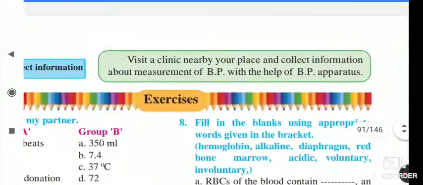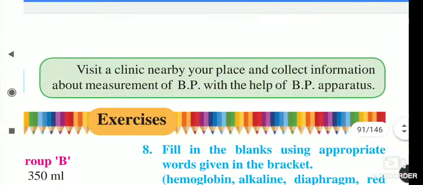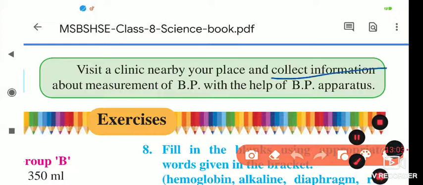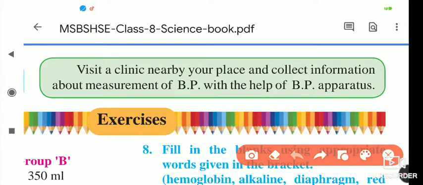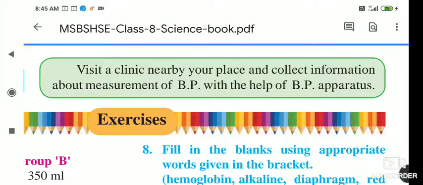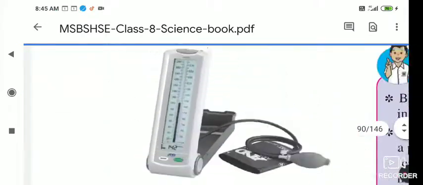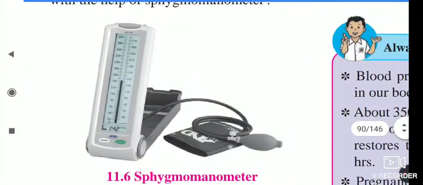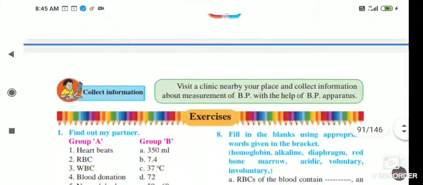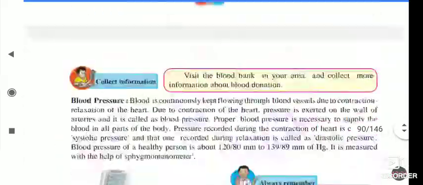Now here is the Collect Information activity. Visit a clinic near your house and collect information about the measurement of BP, and about the apparatus used for checking it, how it works and how we have to use it. That is the sphygmomanometer; you have to take this information from the doctor.